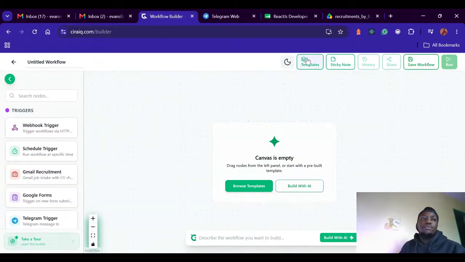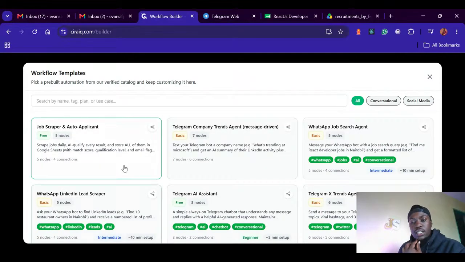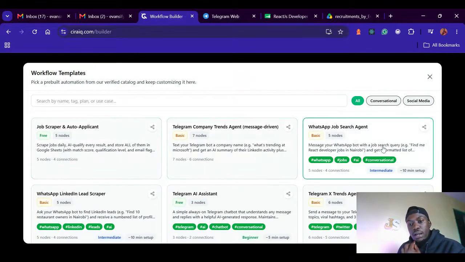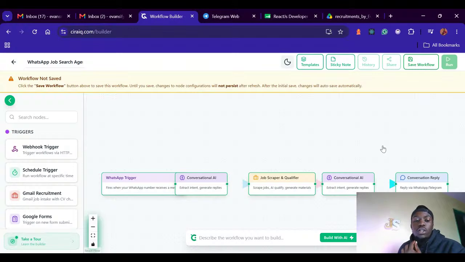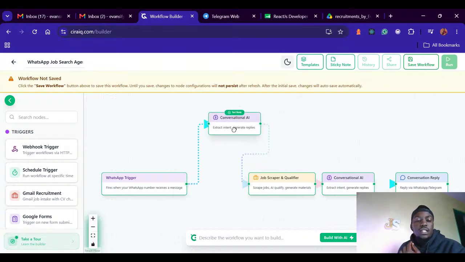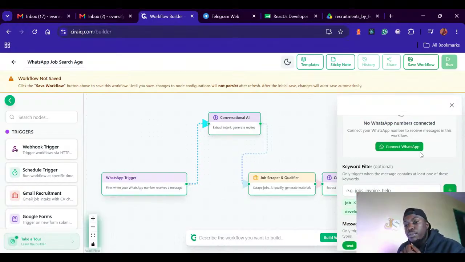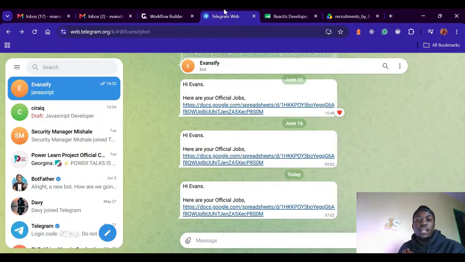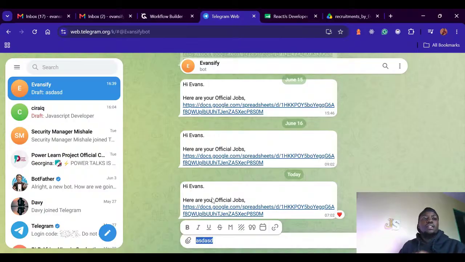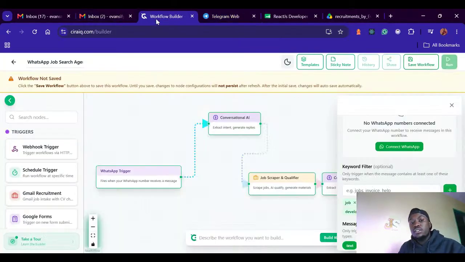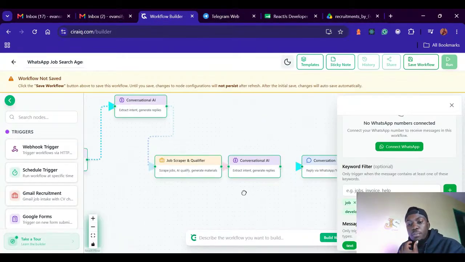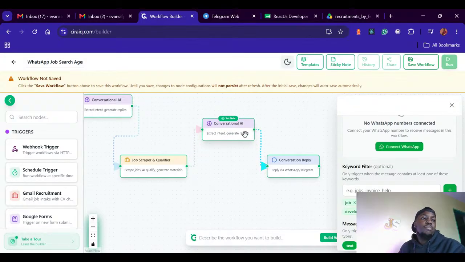For example, one of the powerful templates that I have is this WhatsApp job search agent. You don't need to worry so much. You just need to connect your WhatsApp. Then instead of texting on Telegram, you chat on a specific WhatsApp, and it goes ahead, finds jobs for you, then applies, then tells you how many jobs it has applied to and how many it has not.